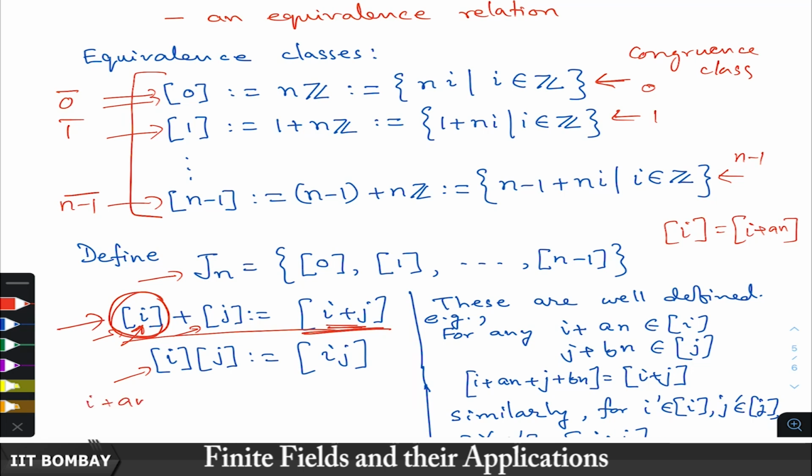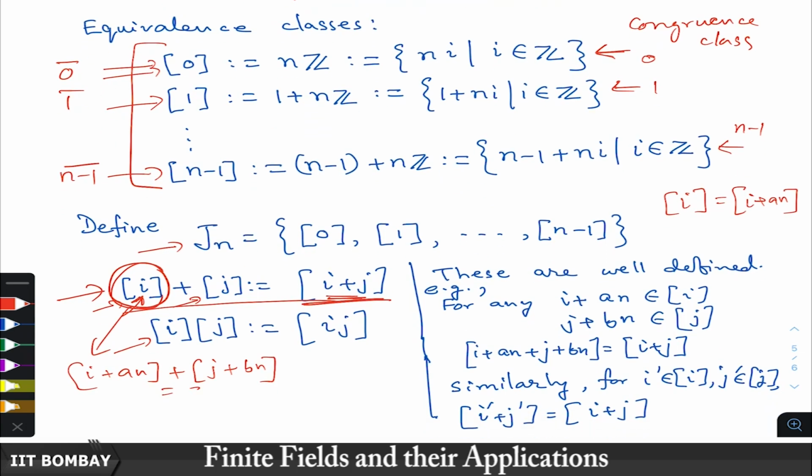So, if you take i plus an instead of i here, you are taking the same congruence class, but just writing it differently. Similarly, j plus bn, and then if you take these two representatives, your addition here would be i plus j plus an plus bn. Is this the same as this set? We need to check. If they are not the same, then there is a problem in the definition, because it then depends on which representative you are taking.